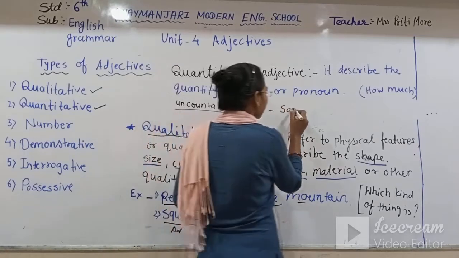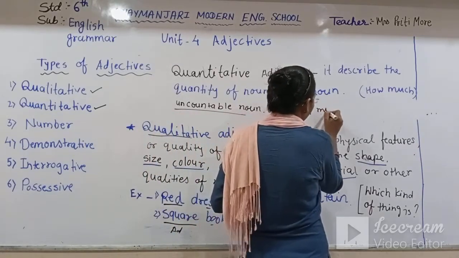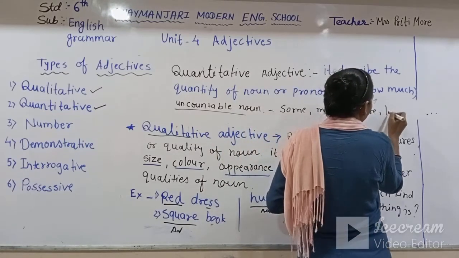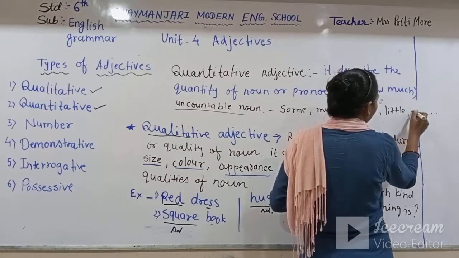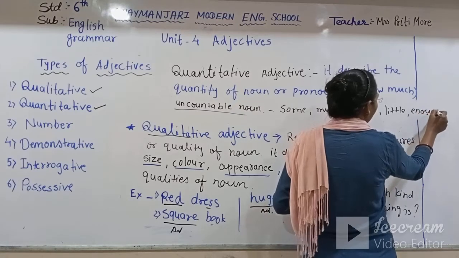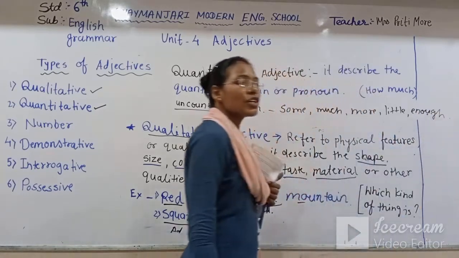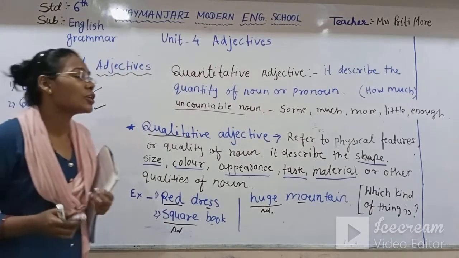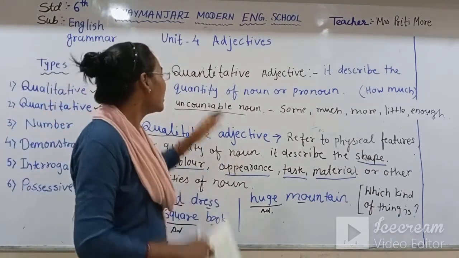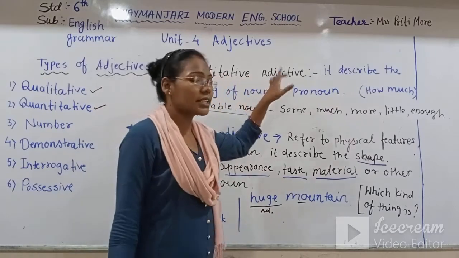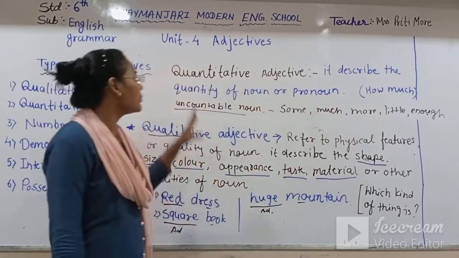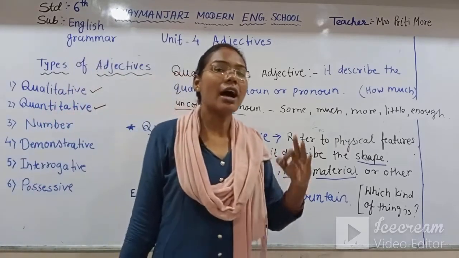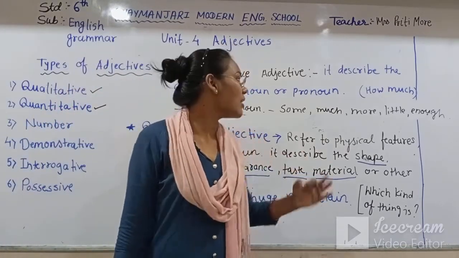Like some, much, more, little, enough. Like these words you can see in the quantitative adjective, because it describes the quantity of the noun or pronoun, that means how much the thing is available.